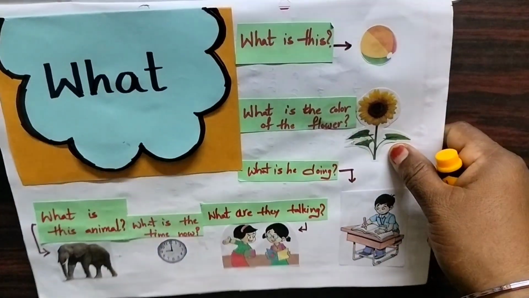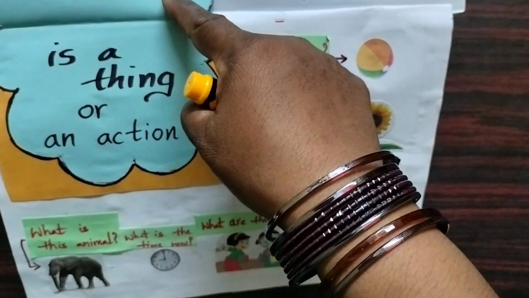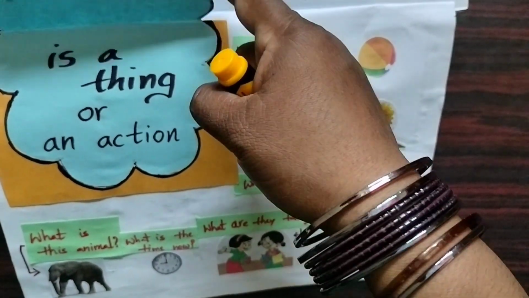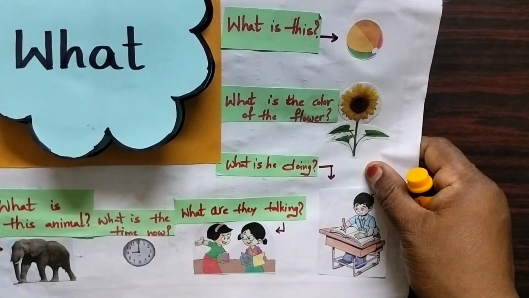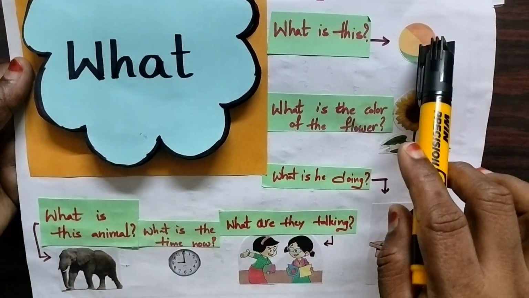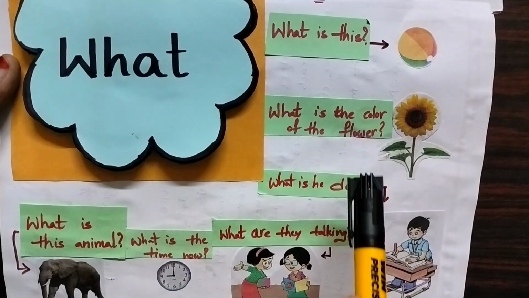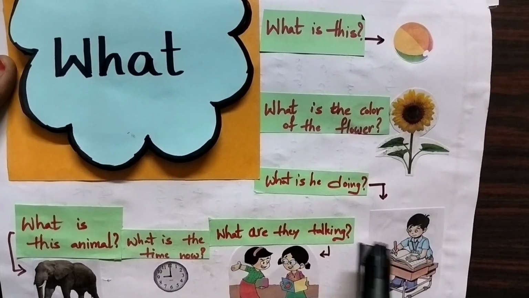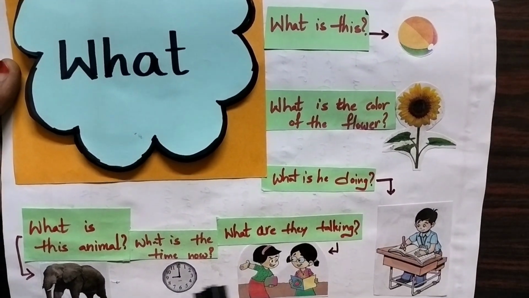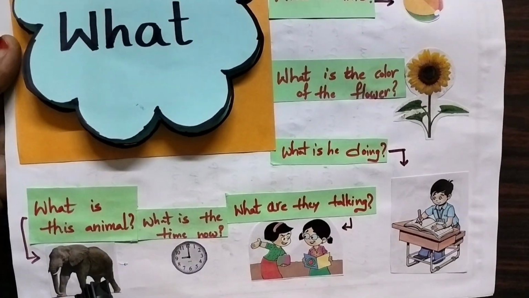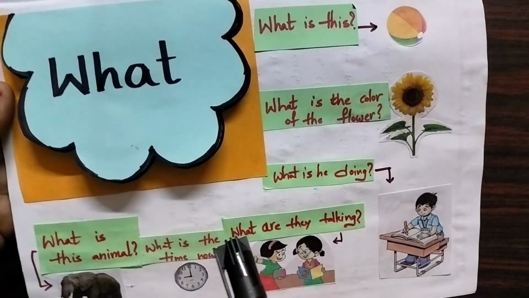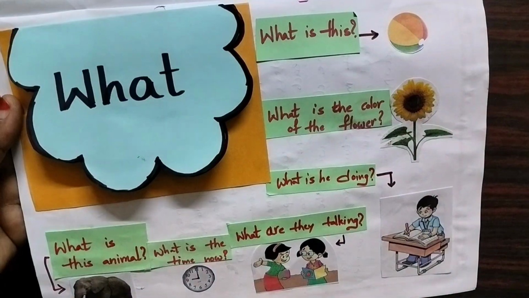Next word is what. Where do we use what? We use what for things or an action. Here the thing is a ball. What is this? This is also a flower. What is the color of the flower? What is he doing? It is an action. What are they talking? What is the time now? What is this animal? To know the thing or action, we use what.